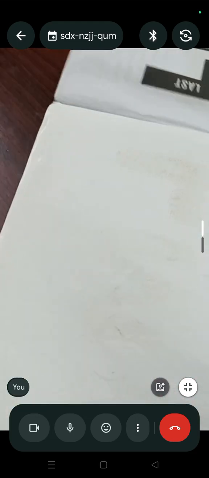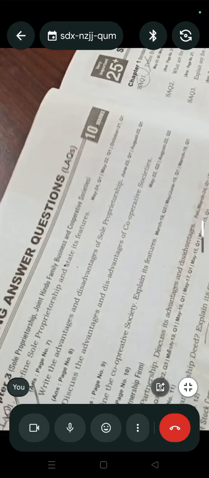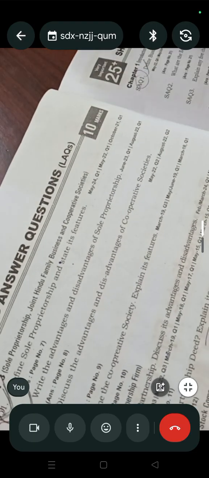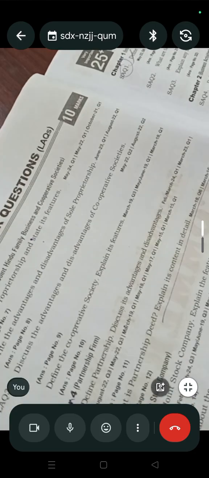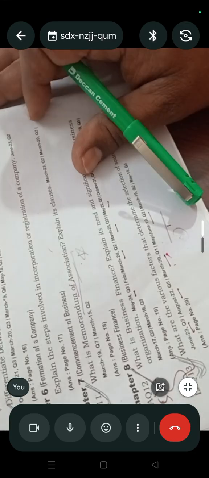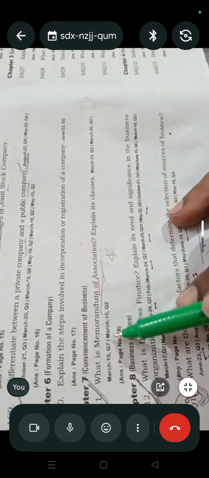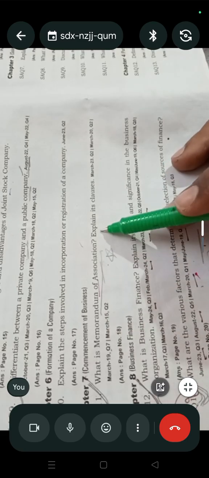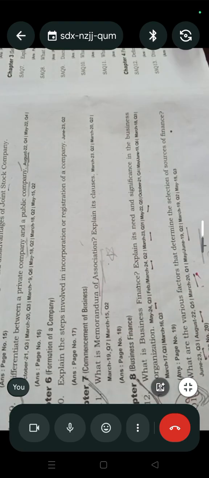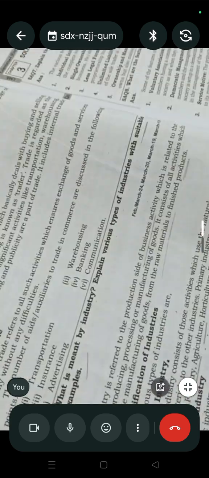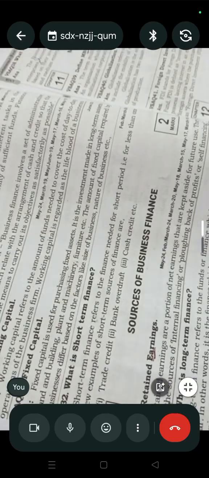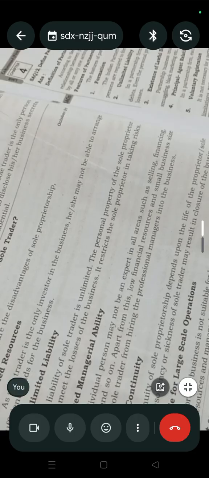The next important questions to discuss first are the most important questions. Then we will discuss the remaining three questions. One is: what is memorandum of association? Explain its clauses. Question number 11.